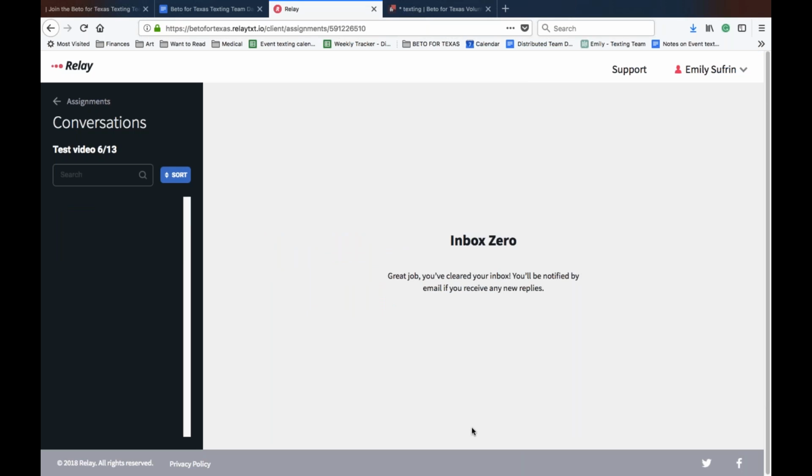And like I mentioned, replies come in at a varied rate. So you might get a bunch of messages right away. You might get messages periodically throughout the day. You may even have messages that come in tomorrow. Someone wasn't with their phone all day. That's okay. We just want to respond promptly, and we want to respond politely as messages come in.